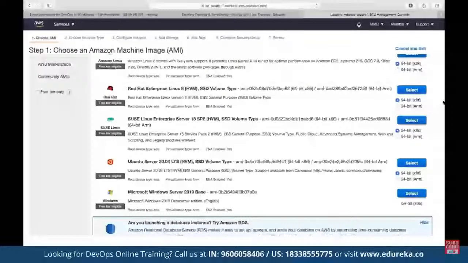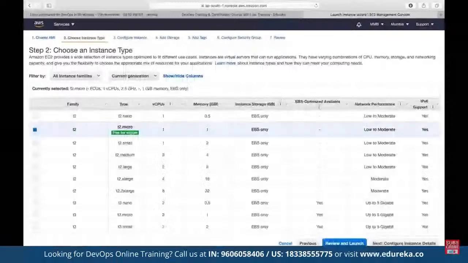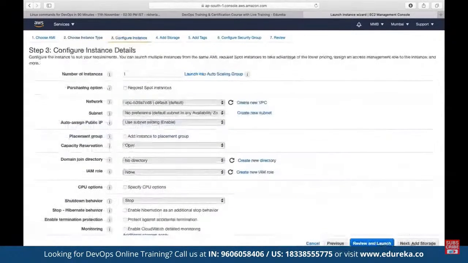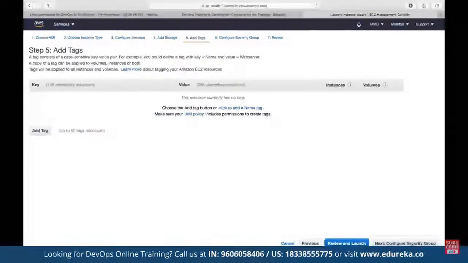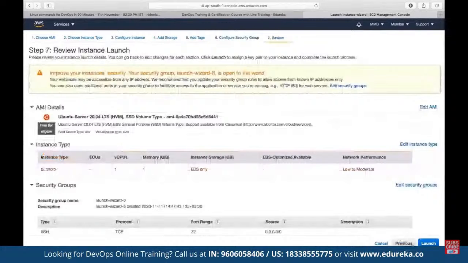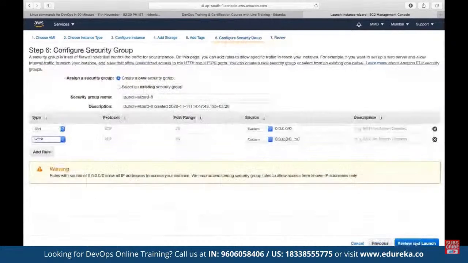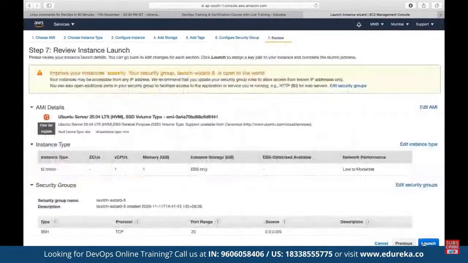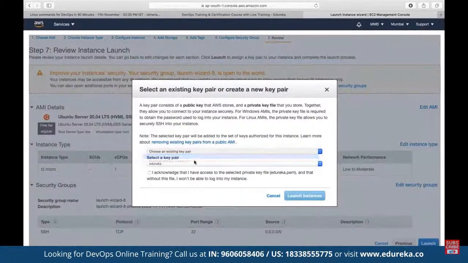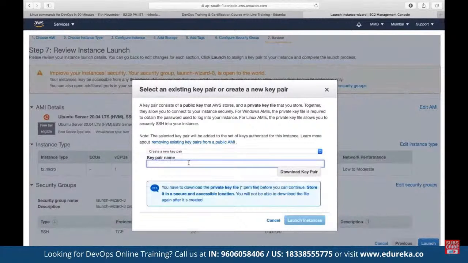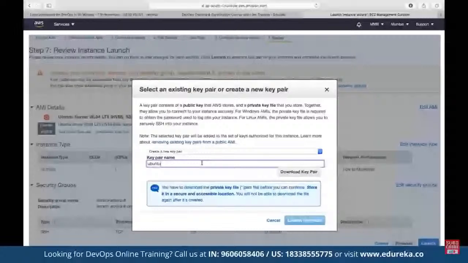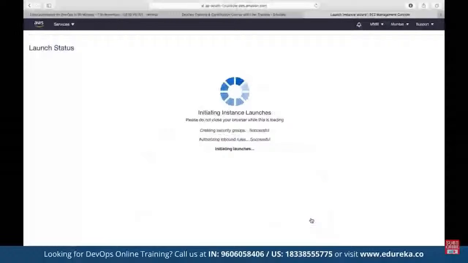Let's say here our goal is to deploy Ubuntu server. So here we can choose Ubuntu instance, the instance type, add a storage, tag, security group. Here we can give the access to HTTP port as well. We can create a new key pair by the name of, suppose, Ubuntu, and then we can download this key pair because again at the end, in order to get connected, we are going to make use of this key pair.